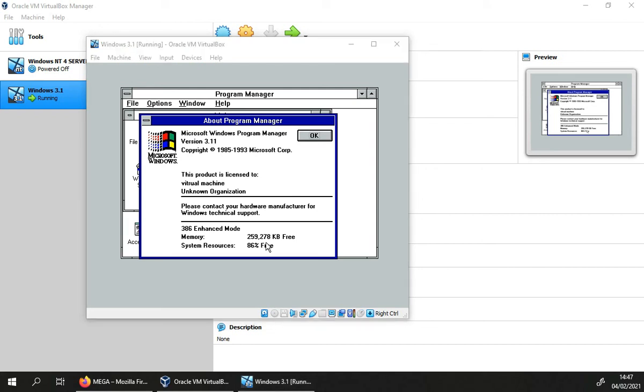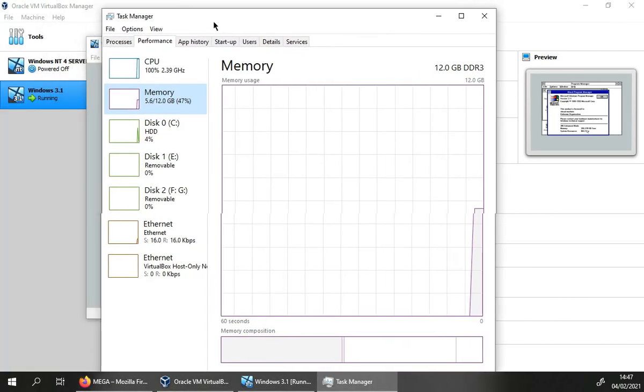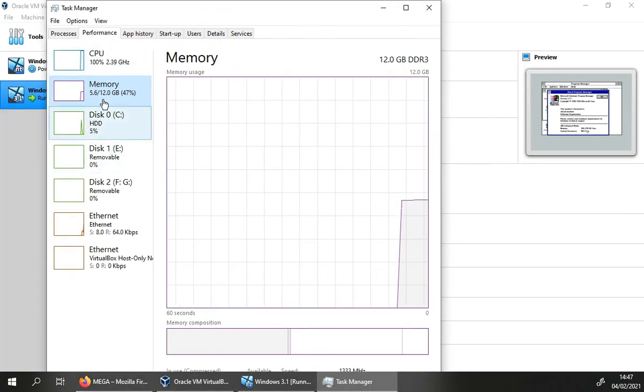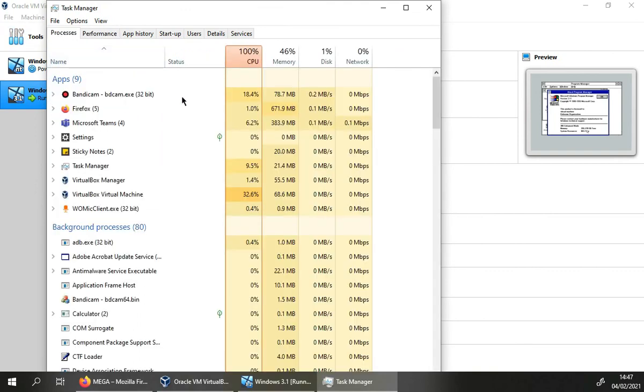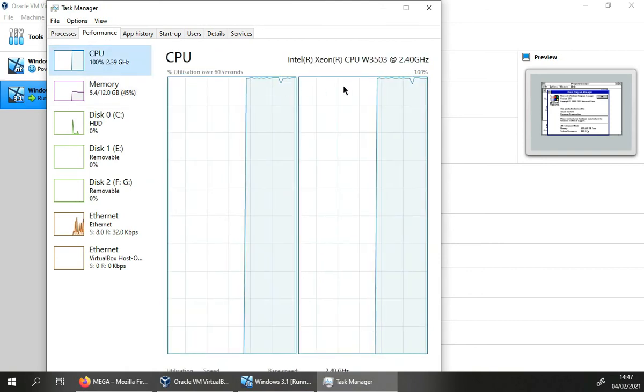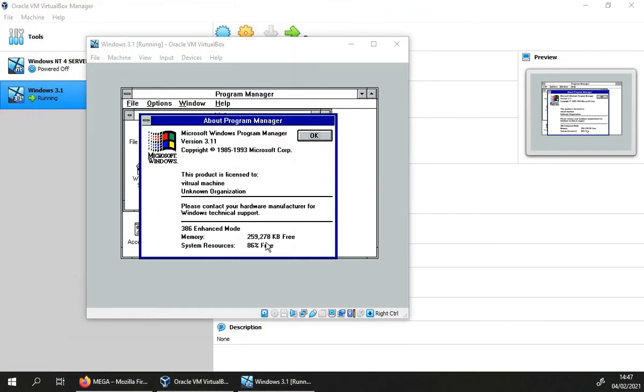So if I open Task Manager up here, then I can see that the RAM is being used. Right now I have 12 gigabytes here, with 5.6 being used up, but that's because I have several applications running in the background. But if we check VirtualBox, there we go. You can see that it's split into two there. And the CPU is using quite a bit of one core, so I can evidently see that it is working well.